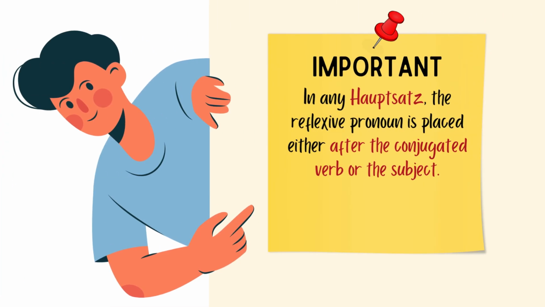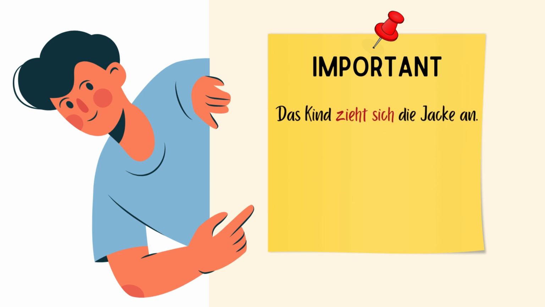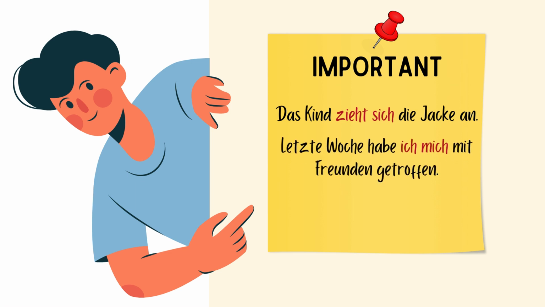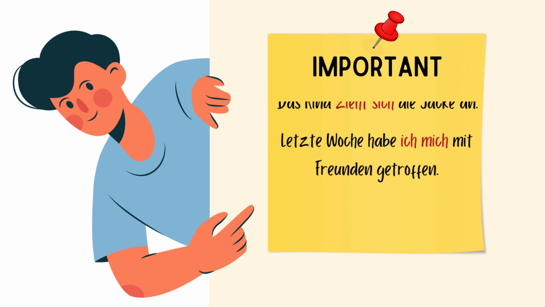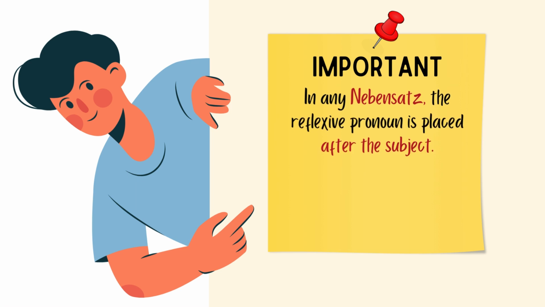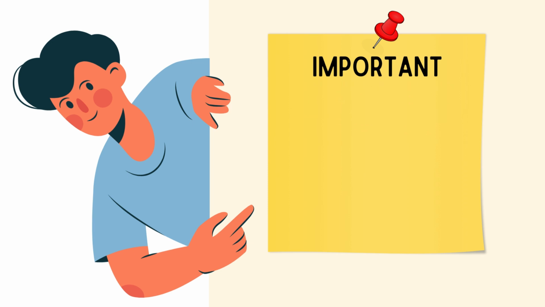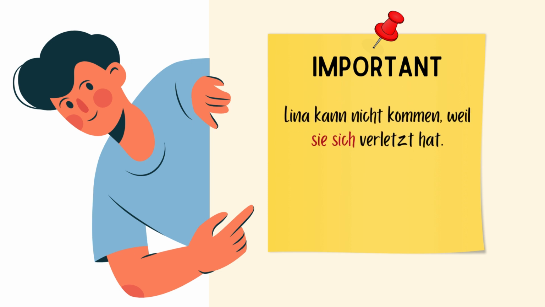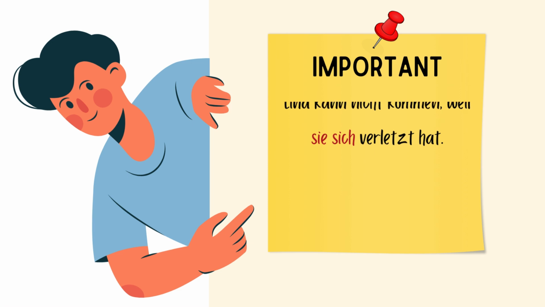The position of a reflexive pronoun in a sentence is also important. In a Hauptsatz, the reflexive pronoun is placed either after the conjugated verb or after the subject. Zum Beispiel: Das Kind zieht sich die Jacke an. Letzte Woche habe ich mich mit Freunden getroffen. In Nebensätze, the pronoun stays after the subject. Zum Beispiel: Lina kann nicht kommen, weil sie sich verletzt hat.